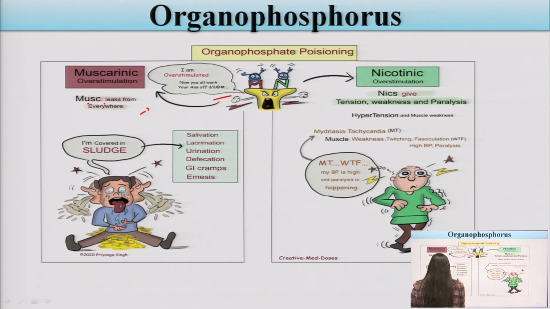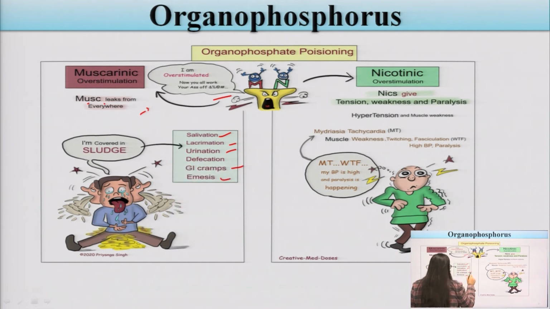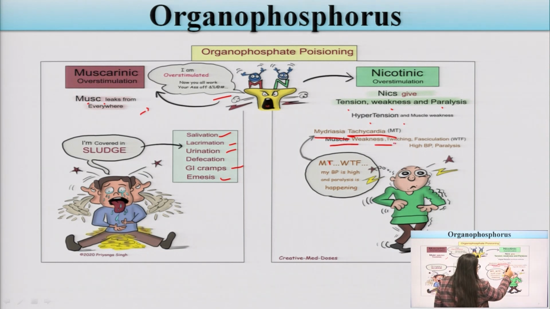Some of the effects of muscarinic overstimulation that can be seen are salivation, lacrimation, urination, defecation, GI cramps and emesis. Nicotinic overstimulation gives hypertension, weakness and paralysis. Mydriasis, tachycardia, muscle weakness, twitching, fasciculation, high BP and paralysis can be seen. These are some of the effects.